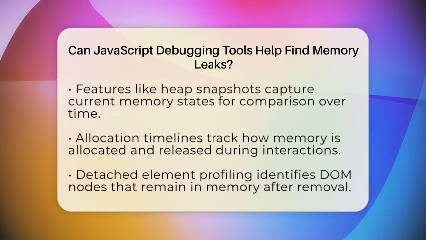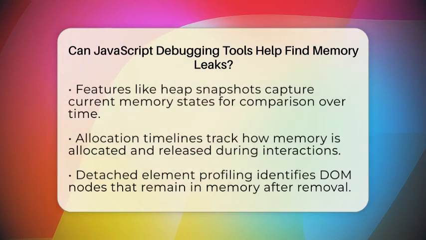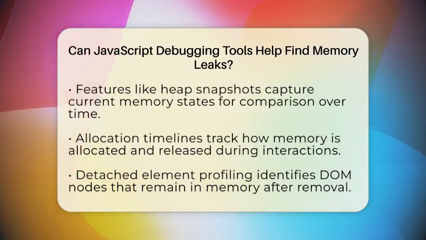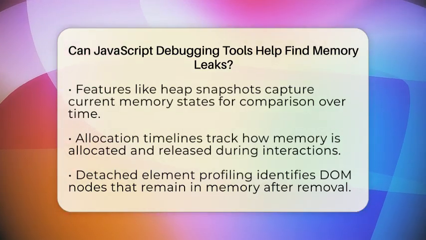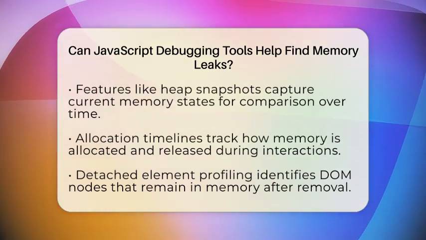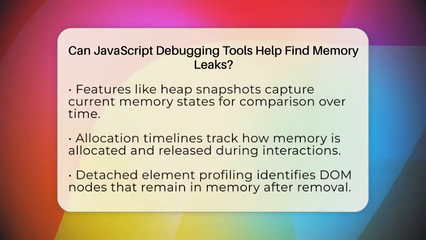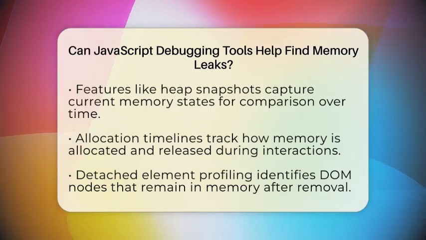Modern debugging tools include features like heap snapshots, which capture the current state of memory. You can compare these snapshots to see what objects are still in memory after certain actions. Allocation timelines are another feature that tracks memory allocations over time. They help you spot objects that keep getting created but never get released.